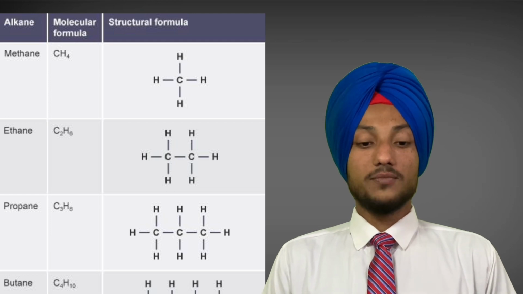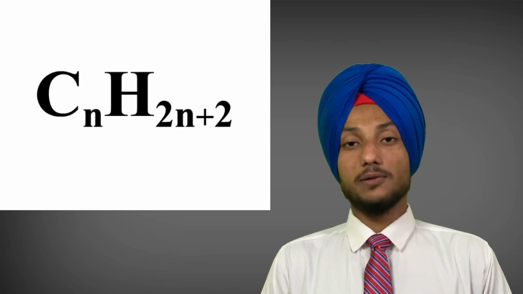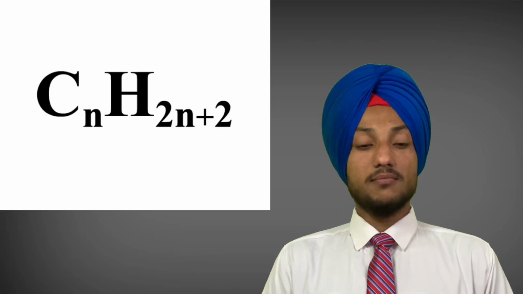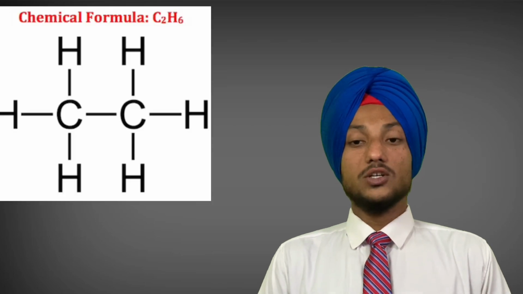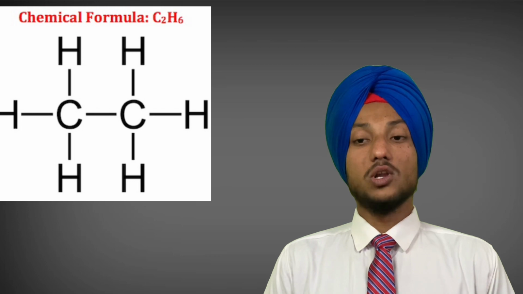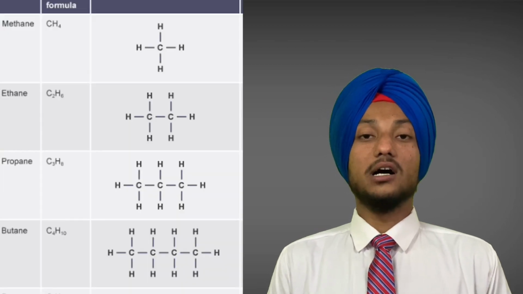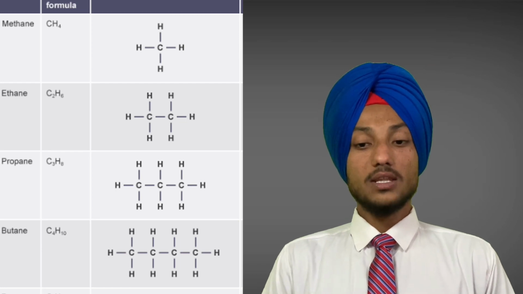The general formula of a saturated hydrocarbon is CnH2n+2, where n is the number of carbon atoms in one molecule of the alkane. So if we have two carbon atoms, then n equals 2, and the formula is C2H6. The names and molecular formulas of the first five alkanes are shown in the following table. The saturated hydrocarbons are chemically not very reactive. They are quite unreactive. Let's begin with the unsaturated hydrocarbons.